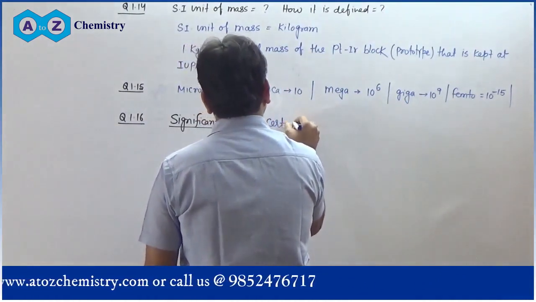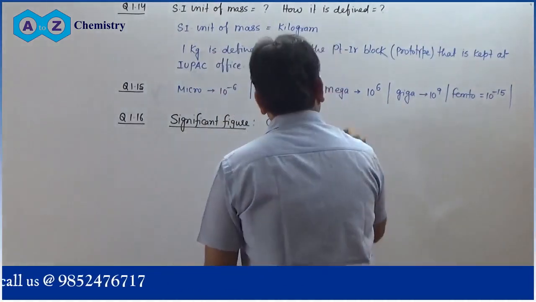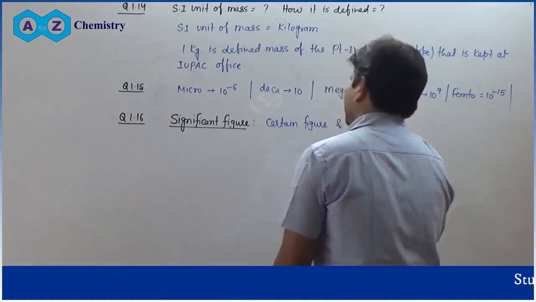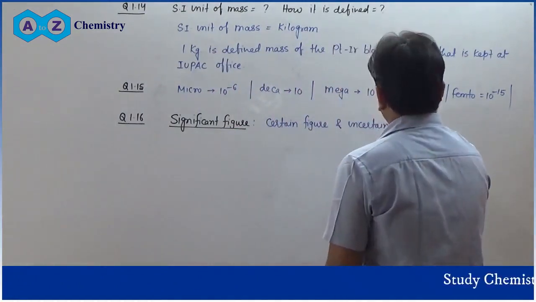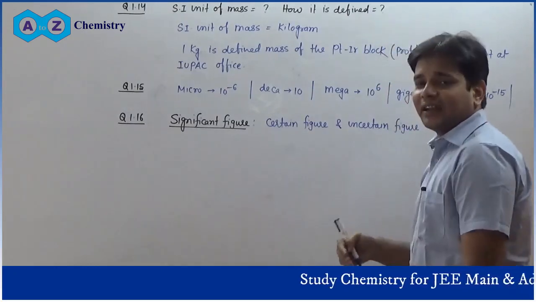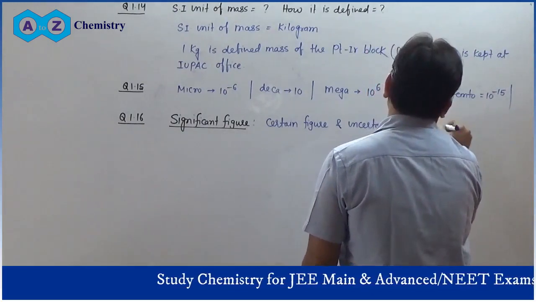Certain figure is fixed in each reading, and uncertain figure is the digit present at the last decimal place, which is predicted by the person who is doing the measurement.